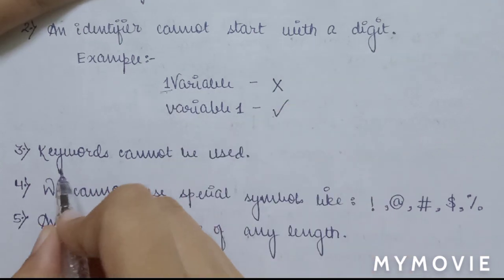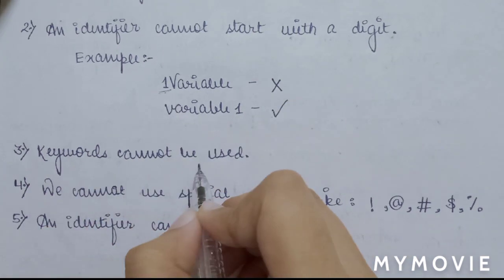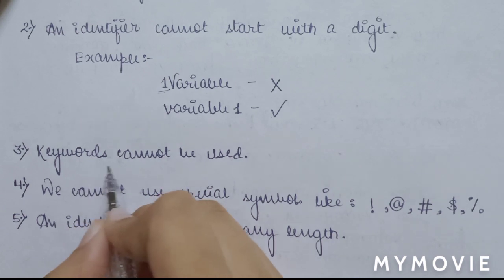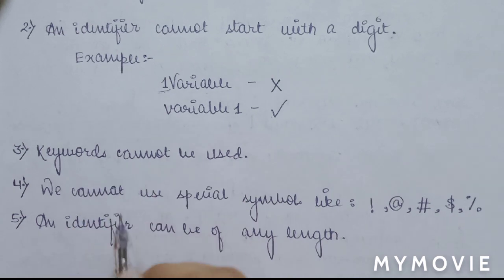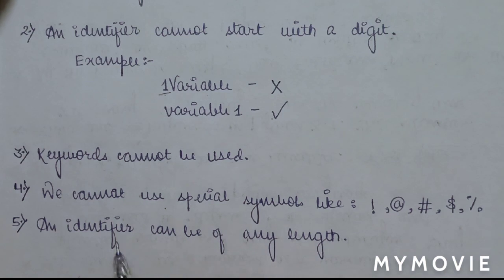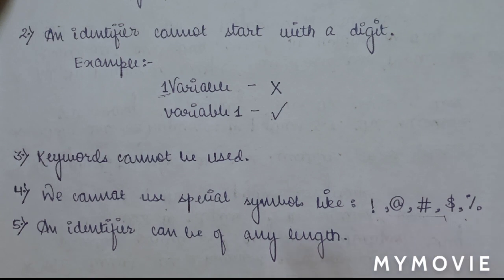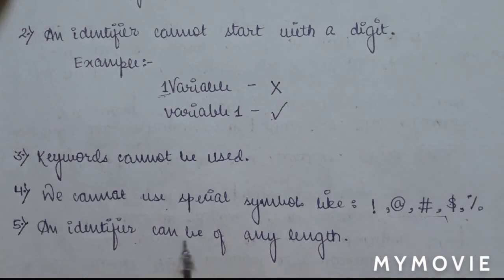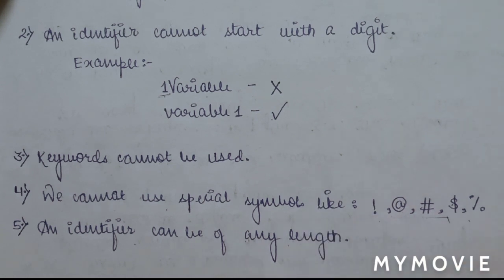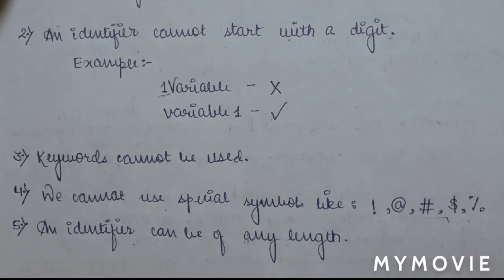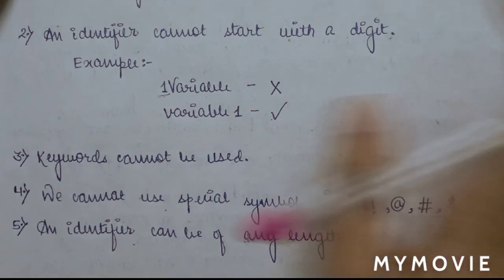The third one is that keywords cannot be used. I have told you what keywords are, so we cannot use keywords while writing an identifier. Fourth, we cannot use special symbols like exclamation mark, @, hashtag and the like, so we cannot include these in our identifier name. Next and last point, an identifier can be of any length. We don't have to worry about the length, but all these points should be kept in mind while writing an identifier.